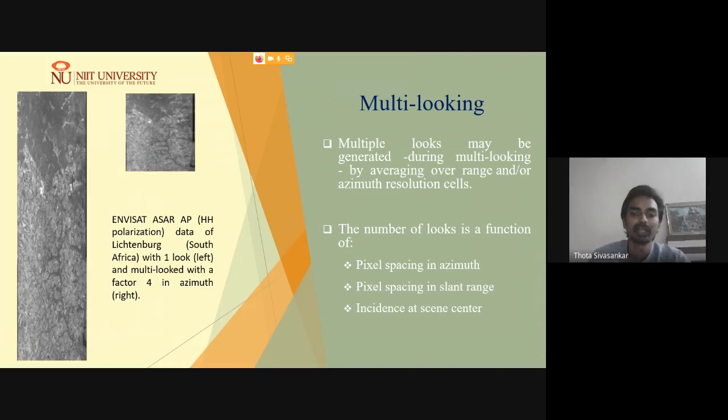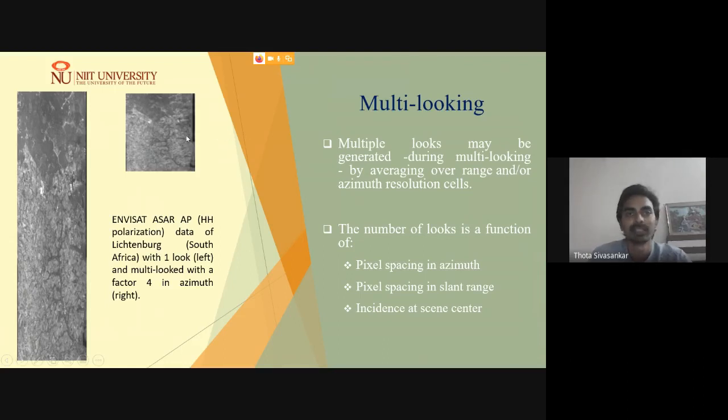So, for example, you have a range resolution of 3 meters and an azimuth resolution of 5 meters. We try to bring it to a 15 meter pixel spacing, which may appear like a proper image of the Earth as acquired in the nadir view, as you can see here in the second image. This is easier to understand and better to visualize.